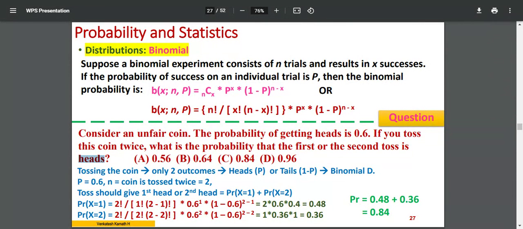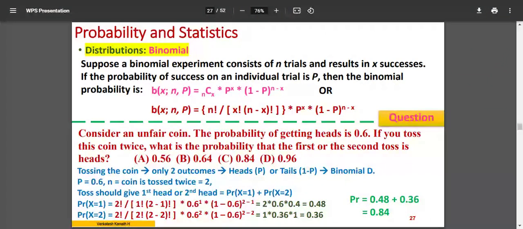The point of interest here is getting heads. That is your success. So that is why I call it P. The probability of getting heads is also given as P here, that is 0.6. That is my success, and failure will be getting tails, which is 1 minus P.